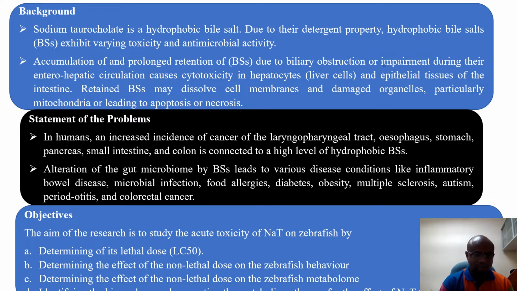The aim of the research is to determine the lethal dose, LC50, of sodium taurocholate. It is also the aim of the research to determine the effect of this salt on the behavior of the fish, and the effect of sodium taurocholate on the metabolism in the fish. It is also the aim to determine the biomarkers responsible for the change, and to suggest the metabolic pathway through which this change occurs.